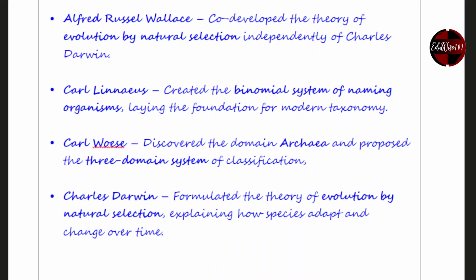Carl Woese discovered the domain archaea and proposed the 3-domain system of classification. And Charles Darwin formulated the theory of evolution by natural selection, explaining how species adapt and change over time, usually by natural selection. That's the end of that question, number 1, and I will see you in the next question.